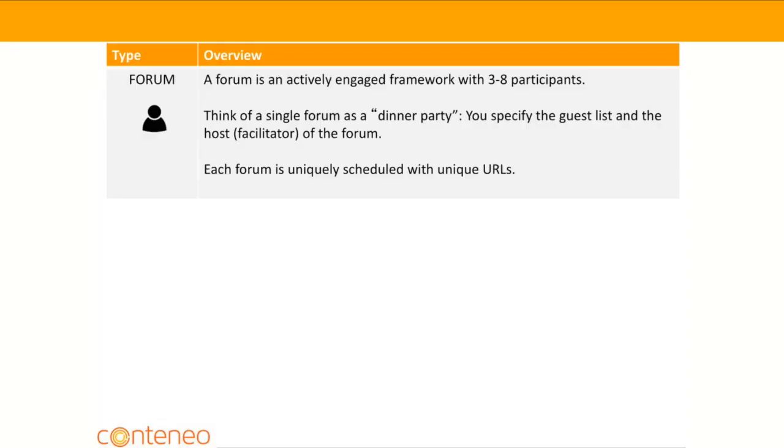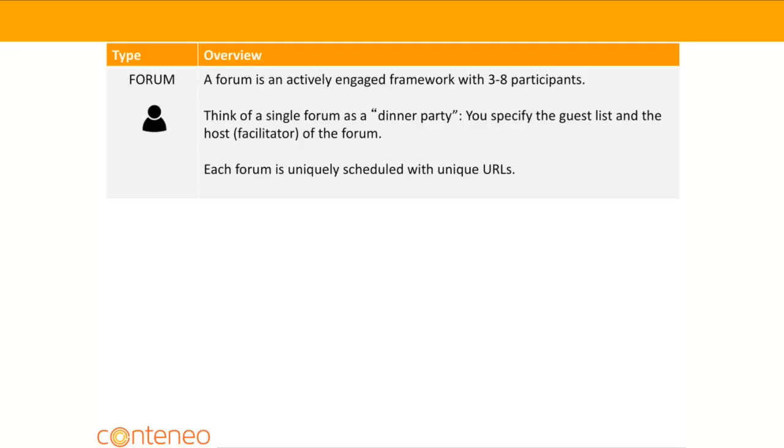To begin, we need to distinguish between a single forum and a collection of forums. A single forum is an actively engaged framework with 3 to 8 participants. We like to think of a single forum as a dinner party. You specify the guest list and the host, who is the facilitator of the forum, and that occurs at a specific time, like Friday at 6 p.m. Now, that scheduling is managed through a uniquely scheduled URL with a unique 9-digit code.